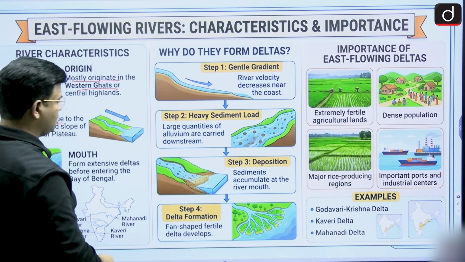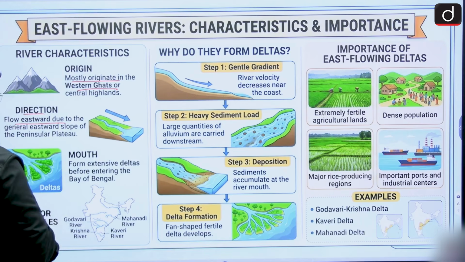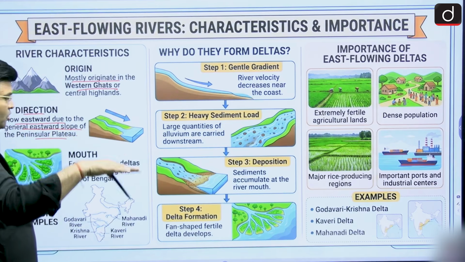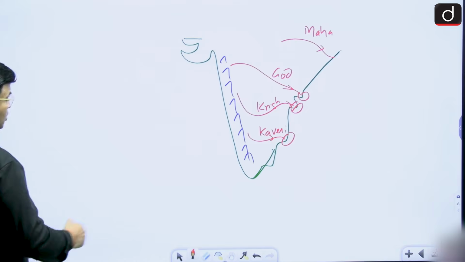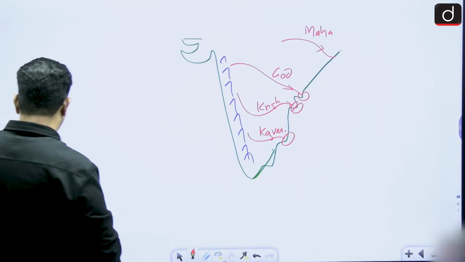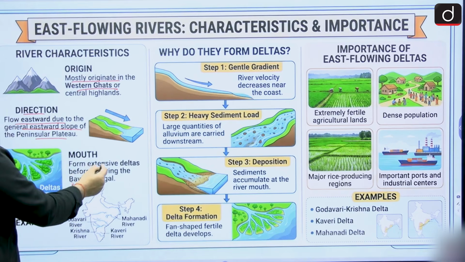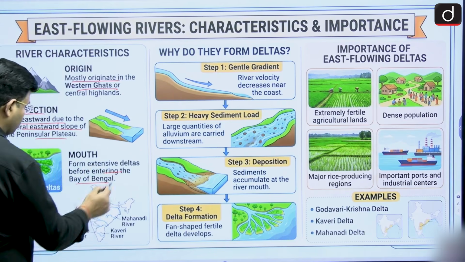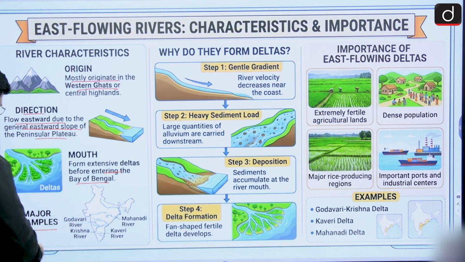These rivers are flowing west to east, yes or no? Eastward, due to the general eastward slope of the peninsular plateau. This whole region is known as the peninsular plateau. And at the mouth, where it meets the Bay of Bengal, it forms an extensive delta. So they are forming deltas also: Mahanadi, Kaveri, Godavari, Krishna, the major rivers.